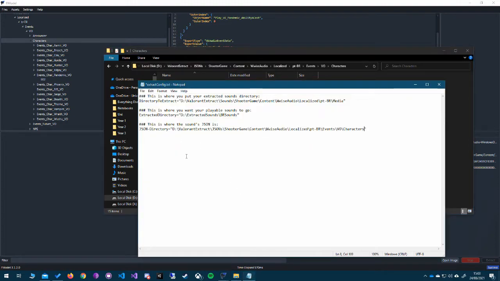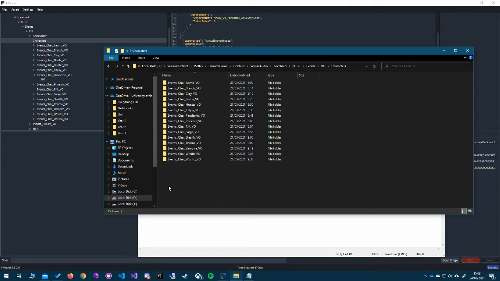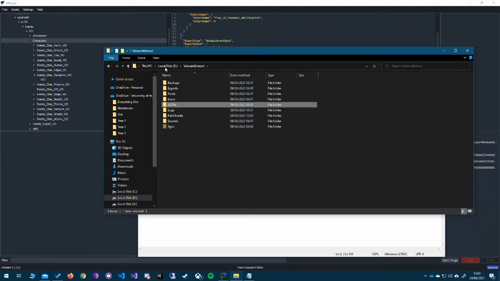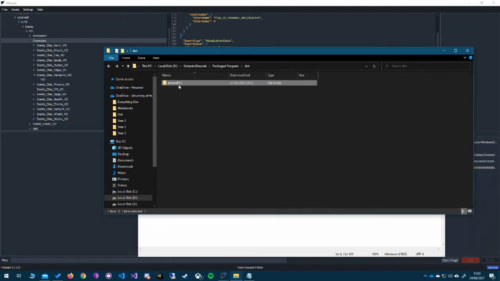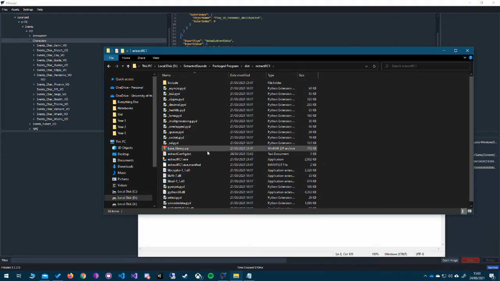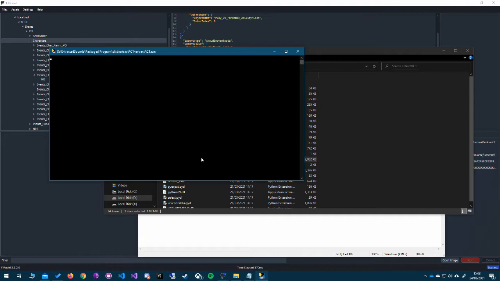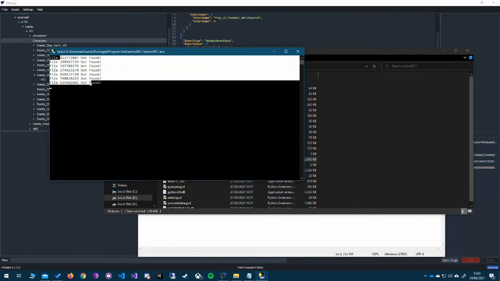Control C, Control V. So once you have your directory sorted out, save that and run the program, which is not in this folder. So you'll have a folder, this extract RC1 folder, and then just run that executable. Now what it's going to do is, it's going to run through all the files, and it's going to give you some of this in the console.